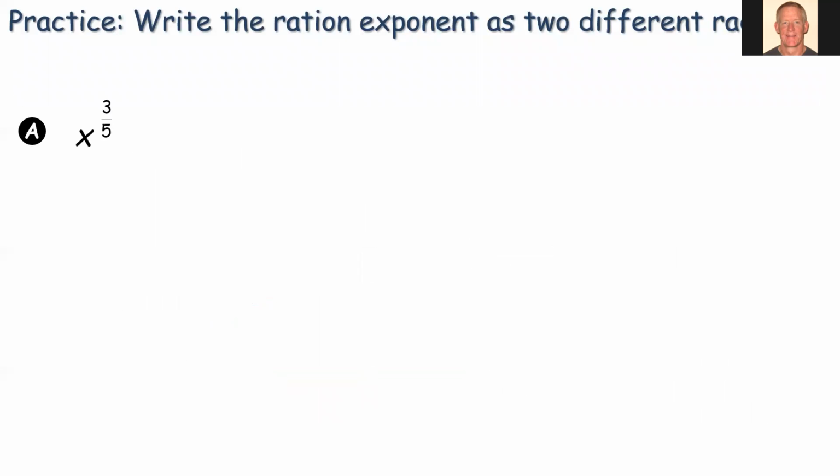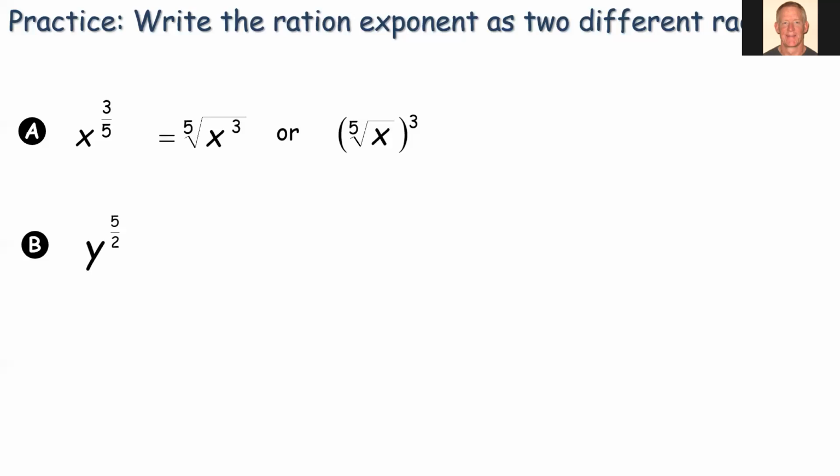All right, let's get some practice writing this. So I'm going to just pause for a second, let you pause it and see if you can rewrite this as examples in your notes. So x to the 3/5. And for these examples, I want you to write it in both forms, right? With the 2 different ways in which we can show the operation order. So the first form would be 5th root of x cubed, right? So we would cube it first and take the 5th root, or we could write it this way, right? Take the 5th root of x first and then raise it to the 3rd power.